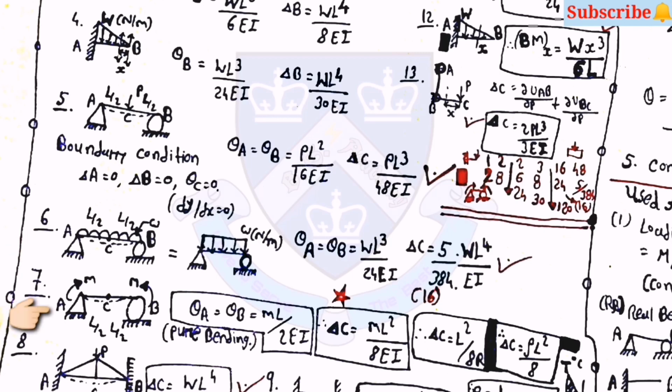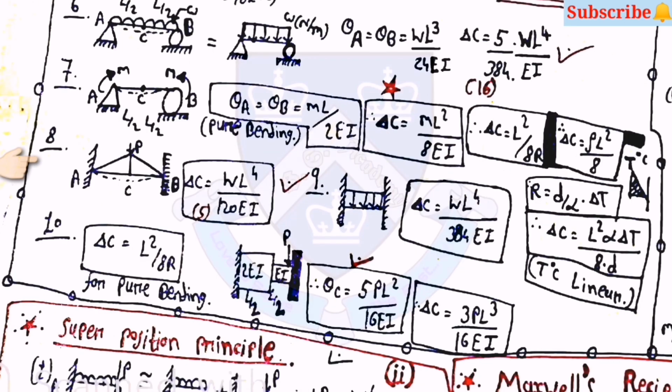Then in the seventh type, here the moment will be acting from both the ends, theta A is equal to theta B is equal to ML upon 2 EI. Then delta C is equal to ML square upon 8 EI. And for the eighth type, UDL at the center, delta C is equal to WL raised to 4 upon 120 EI. And the 10th one, delta C is equal to L square upon 8R, which is the equation for pure bending.